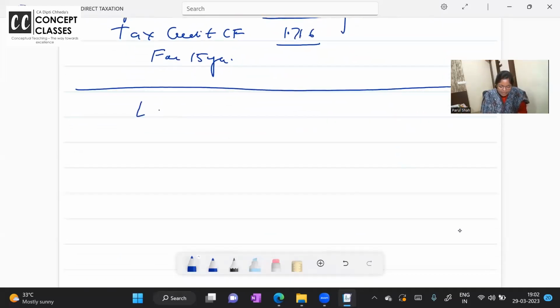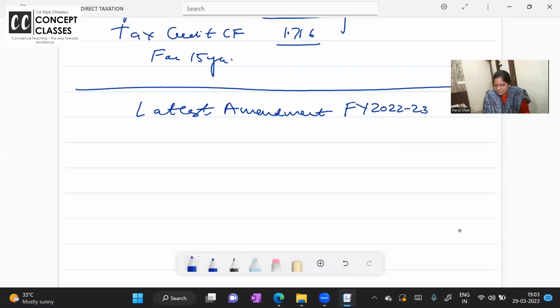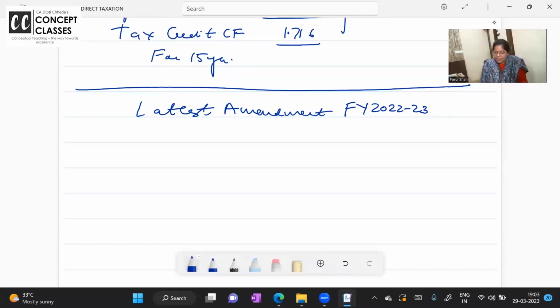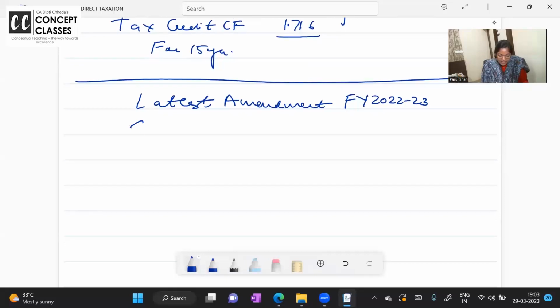First of all, there is nothing to write. I think this is all explanatory. If you still want to write or take a screenshot, ask me. I'll give you time. This is the latest amendment added from this financial year, that is financial year 22-23. And it has said that we have added one more section to it. All your return filing is 139(1), (3), (4) and (5). Belated return and all.